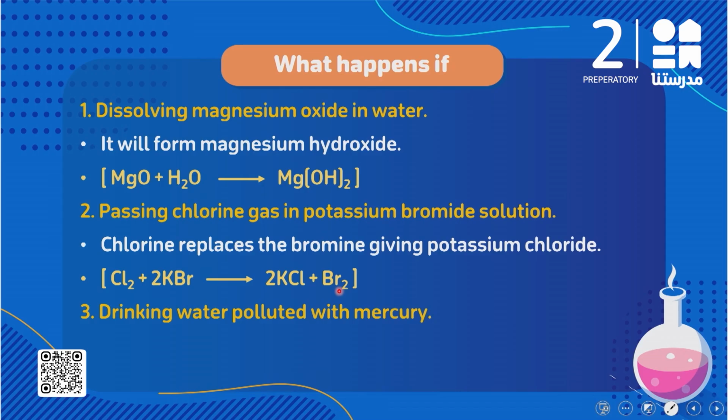The third one, drinking water polluted with mercury. Do you remember the chemical pollution of water? We said we have different elements, they cause different types of diseases. We said mercury causes what? Blindness. So here I'm going to write it will cause blindness. Let's have a quick recap about these diseases or these elements. First we have lead, and lead causes what? Death of brain cells. Mercury causes blindness. We have arsenic, which causes liver cancer, and all of them are caused by chemical water pollution.